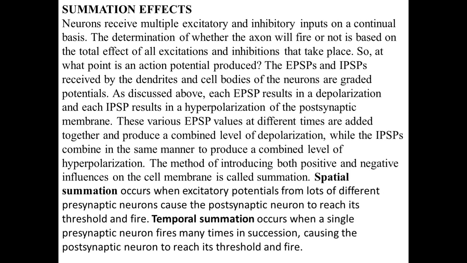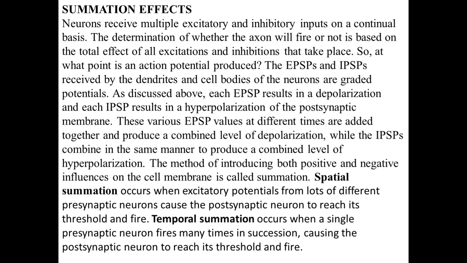Now come to the summation effect. What is the summation effect? Neurons receive multiple excitatory and inhibitory inputs on a continuous basis. The determination of whether the axon will fire or not is totally based on the total effect of all the excitatory and inhibitory inputs that take place. It means neurons are continuously receiving inhibitory as well as excitatory stimuli, but whether the axon will fire or not depends on the net effect of excitation or inhibition.